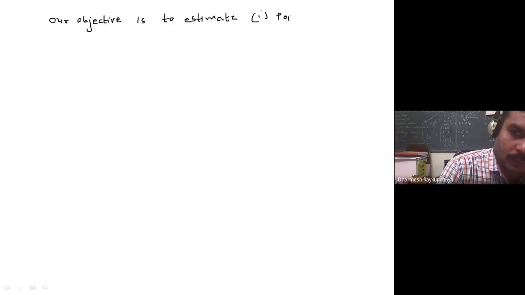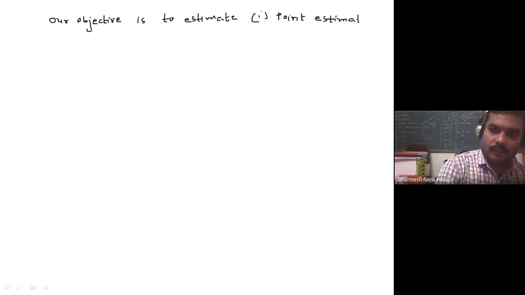There are two types of estimate: one is a point estimate and the second one is an interval estimate.